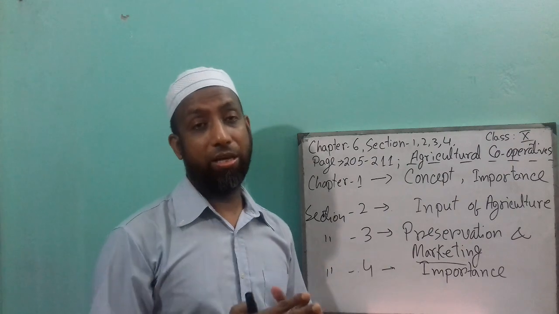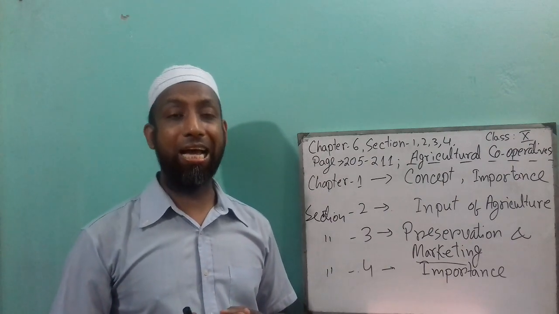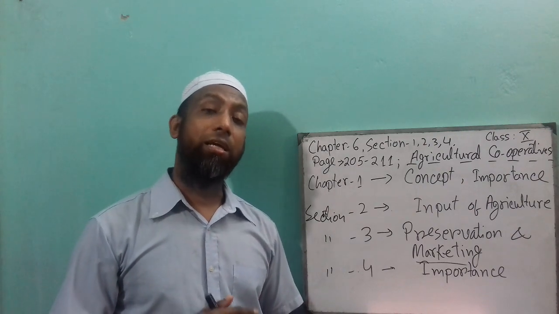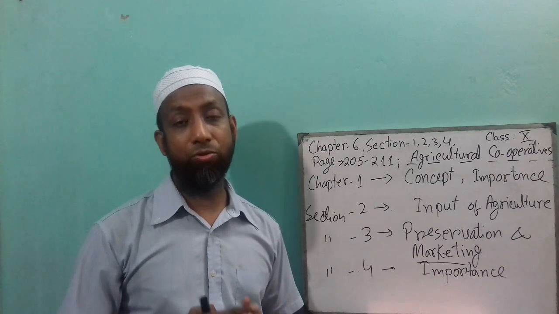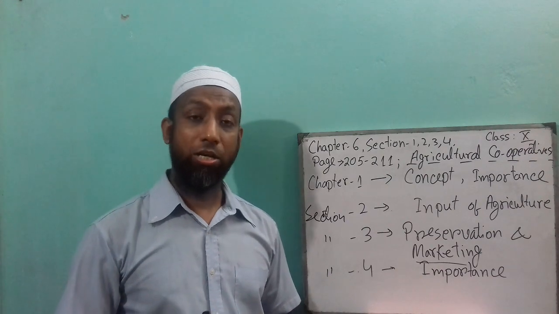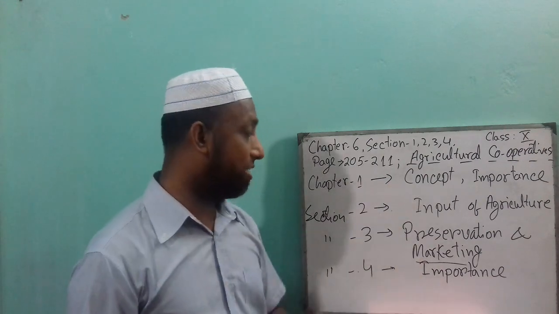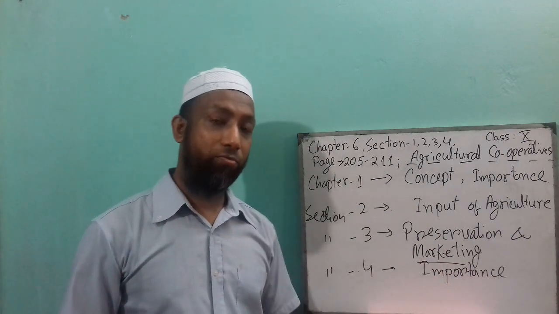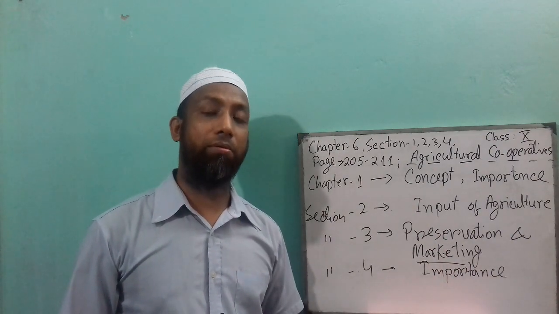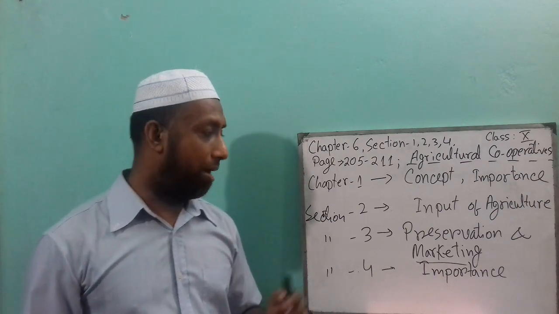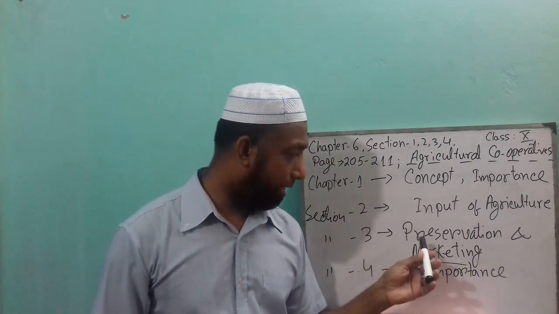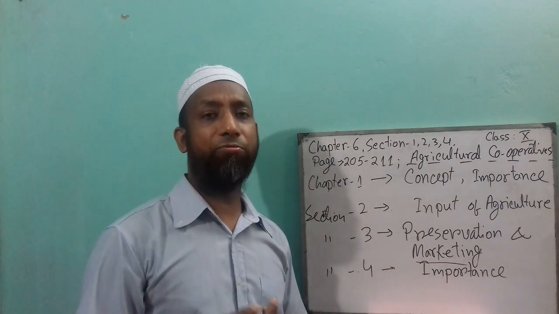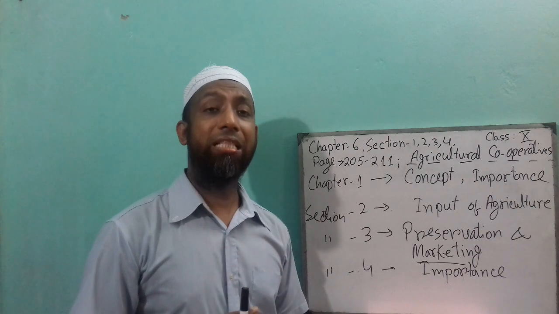So if that Rafiq does not organize a cooperative, it is very hard for him to send mango to another district. So this is called the agriculture cooperative. For preservation and marketing, this is very necessary. Another thing in agriculture cooperative preservation: for instance, some farmers in the Munshiganj region produce lots of